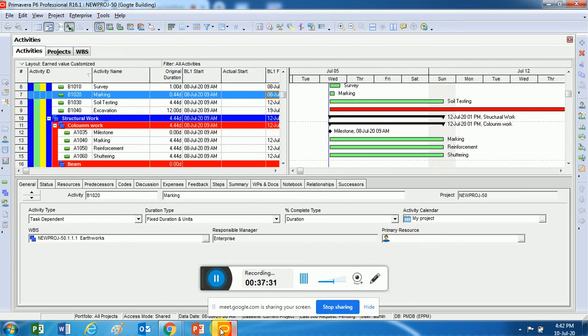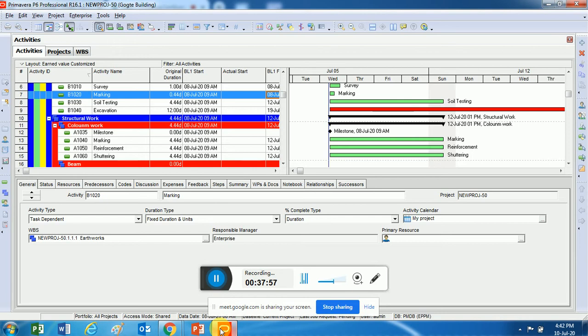The first one is called mandatory dependency. Mandatory dependency means it is mandatory that this particular activity has to start only after completion of that activity. I can do survey only after completion of clearing my ground activity. I can do marking only when the survey is done.